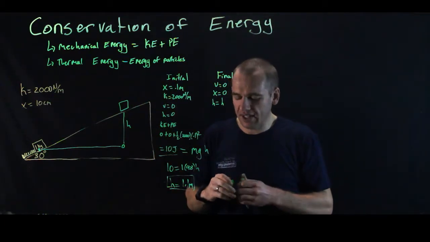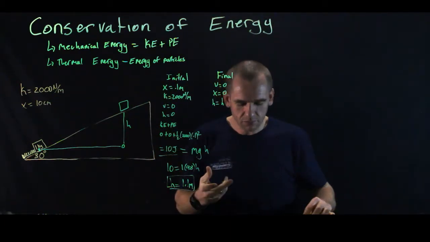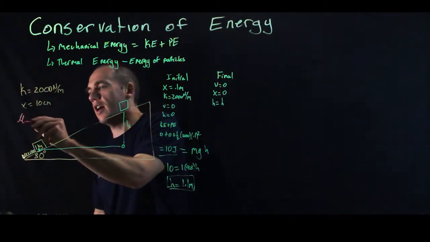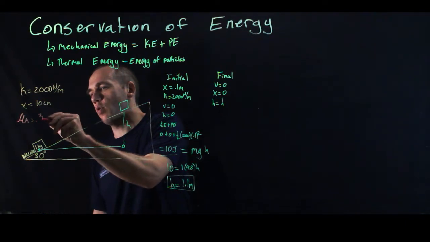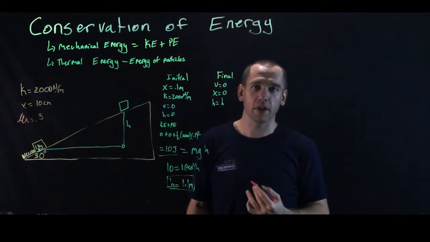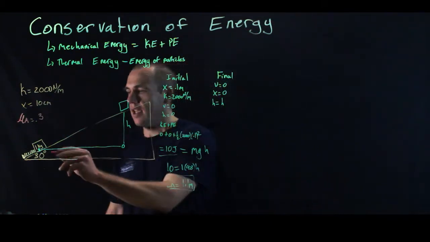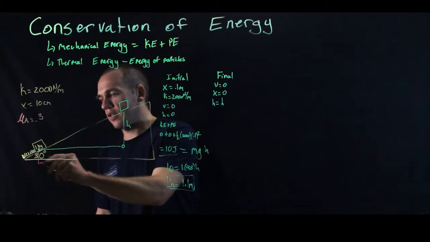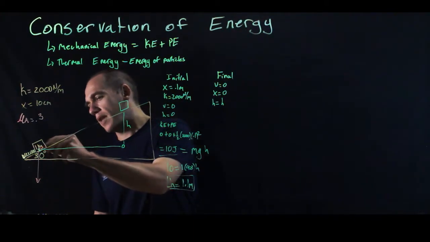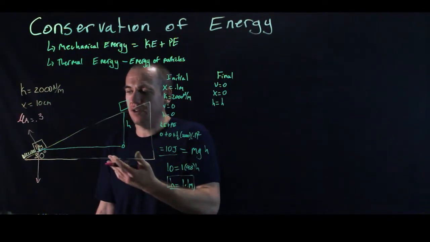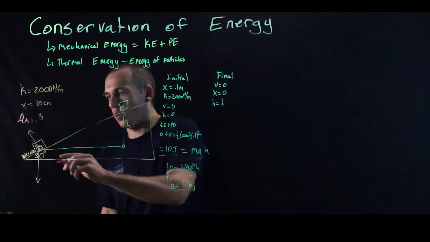Now, if we look at the case where there is friction, this is going to be a little bit different. So let's say that I do have a coefficient of friction equal to 0.3. Well, now all of a sudden I have a non-conservative force doing work, and I do have to pay attention to that. And that non-conservative force is friction. It's not gravity, right? Gravity is still a conservative force, and the normal force doesn't affect anything because it's perpendicular to the motion the whole time, so it does no work.